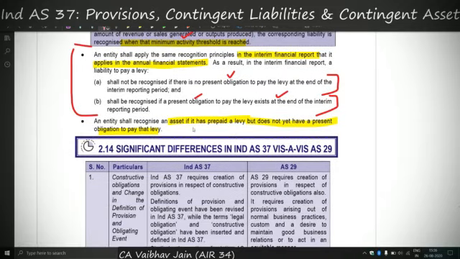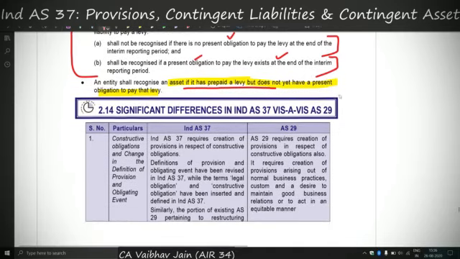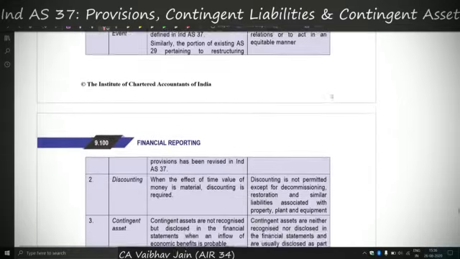An entity shall recognize an asset if it has prepaid a levy. See, if a levy is prepaid, then it is obviously an asset for us, and if it was not paid, then we were recognizing a liability for the same. So asset or liability, whatever it is, we'll have to recognize for a levy.